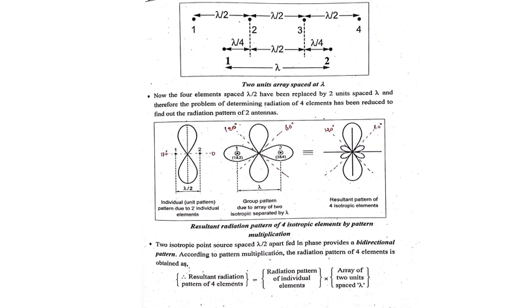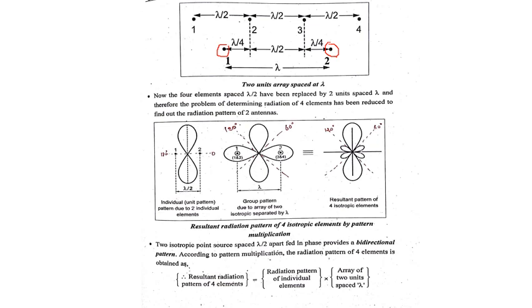Now the four elements spaced lambda by 2 are replaced by 2 units spaced lambda. The grouping should be done like this. We group 1 and 2 as one unit, placed exactly at the center, that is in between 1 and 2. And now we group 3 and 4, which forms the second unit, placed in between 3 and 4. Now this will form the group pattern.